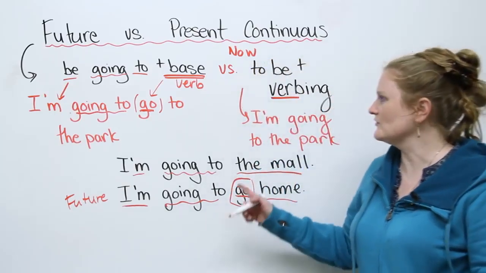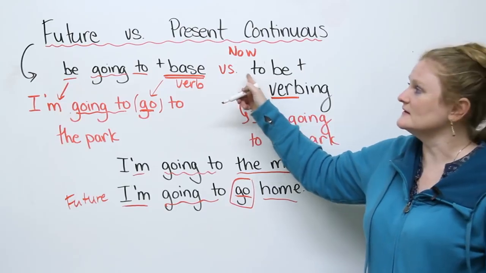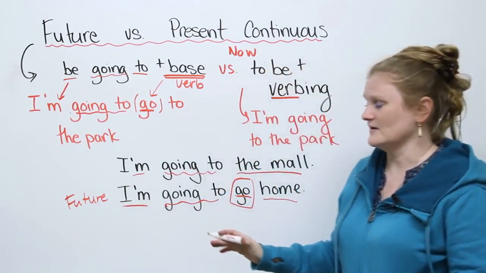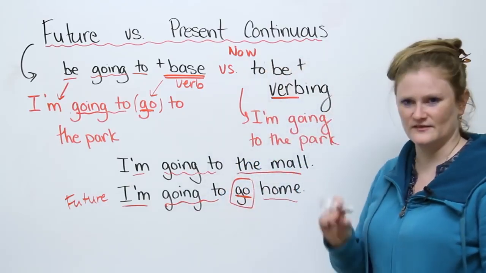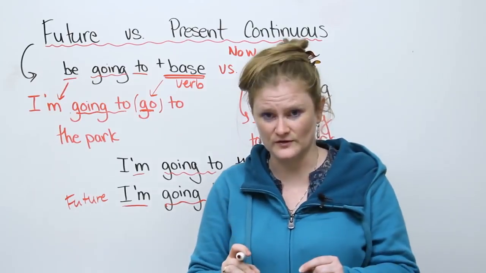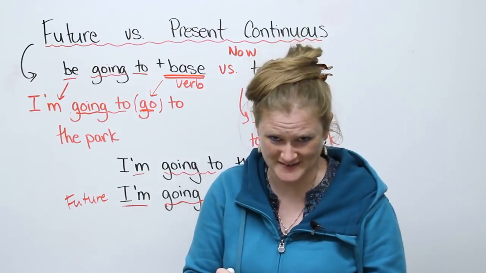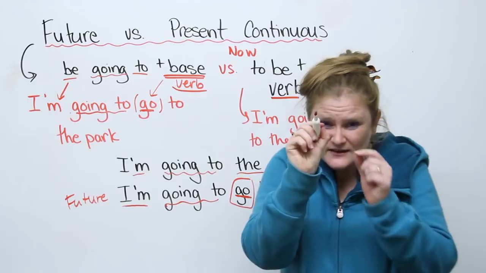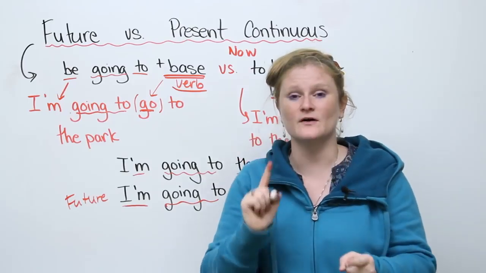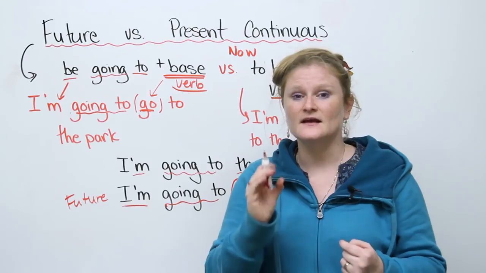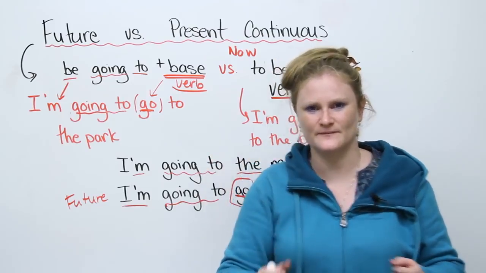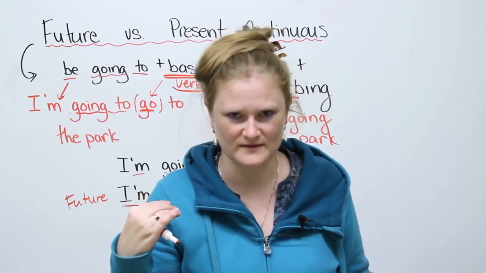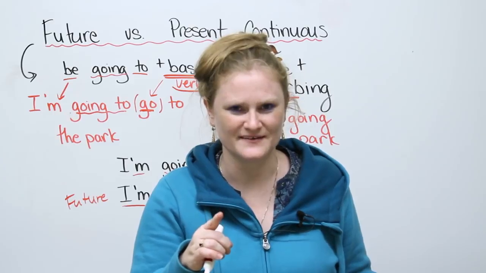We will use the present continuous when we talk about the future. The reason, and the only reason, is because we are too lazy to say the verb. It's very, very important on your grammar test. Please do not forget your base verb. It's one little verb to put in and it gets you top marks in grammar. When you're speaking, if you forget the base verb, don't worry. But if you forget it on your grammar test, worry. Oh, worry. Don't worry. Don't ever worry.